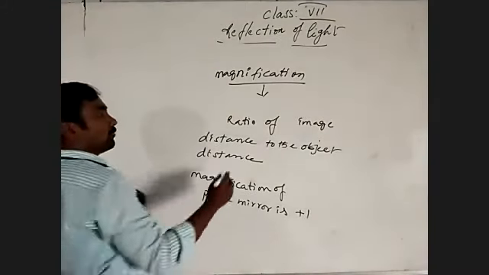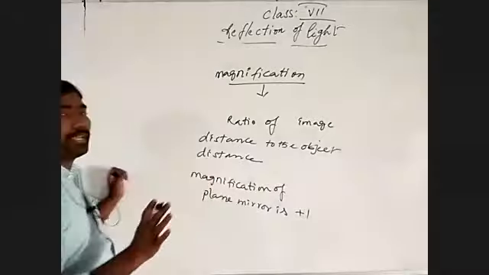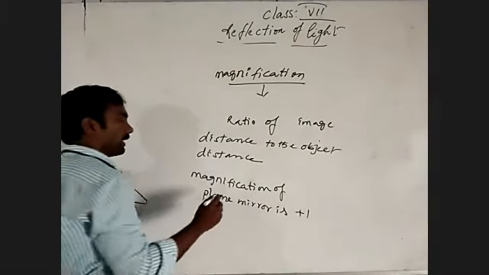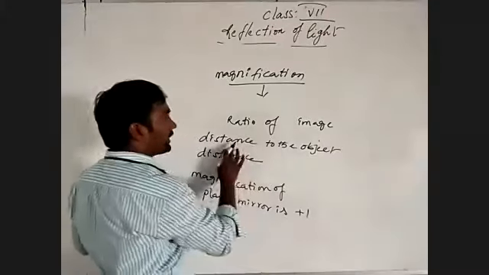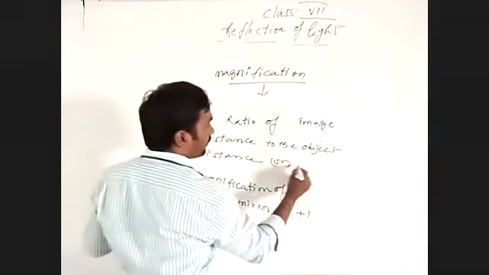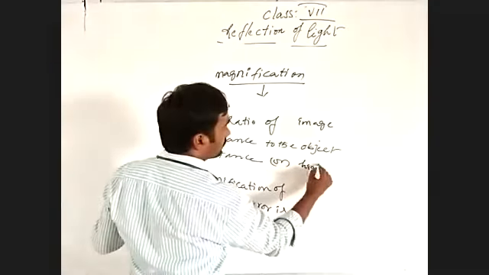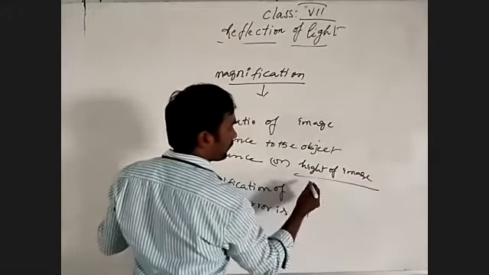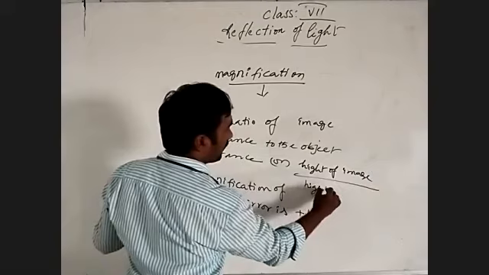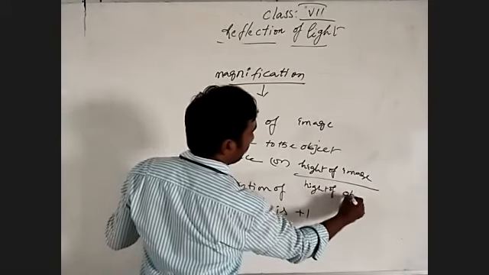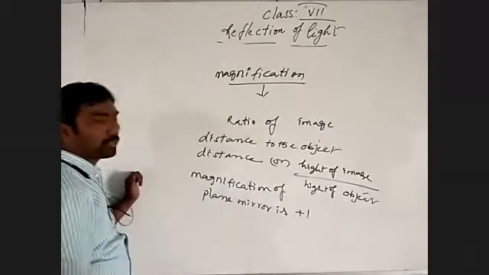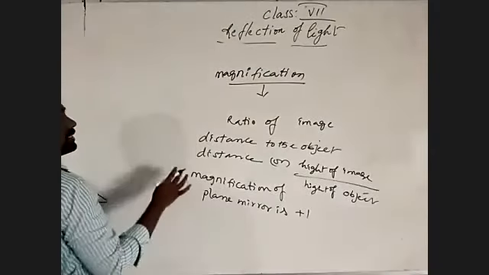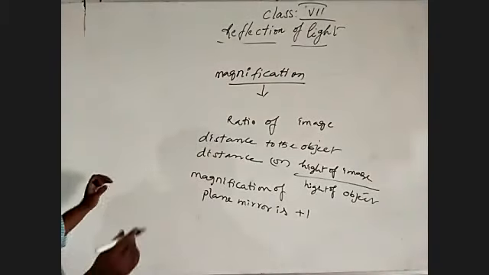Why? Because we already know plane mirrors show the same distance and same size. So the ratio of image distance to object distance, or height of image to height of object, two formulas we can use.